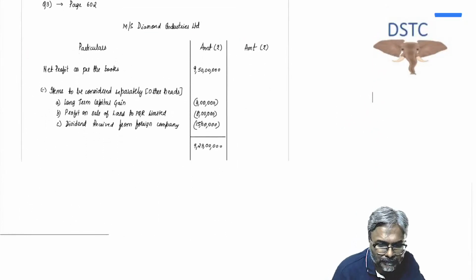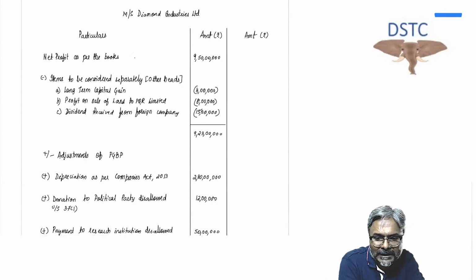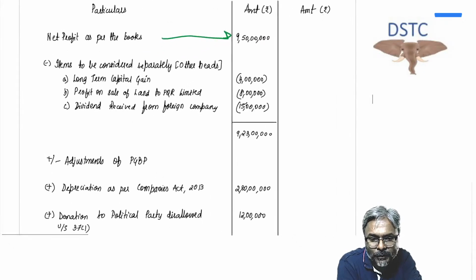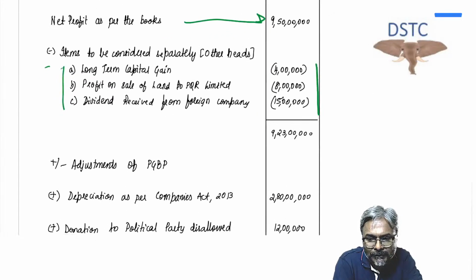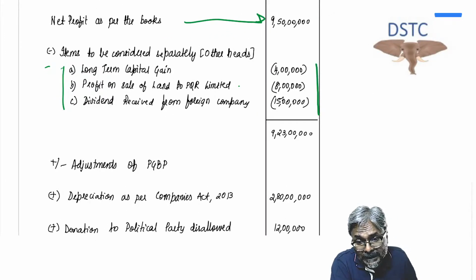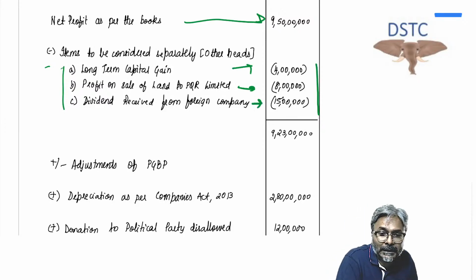Beautiful presentation. Net profit as per the books. The first thing always in your solution, students, in the total income computation, you should ensure to eliminate the income from the other heads. So what is it that you're going to eliminate? Long-term capital gains, profit on the sale of land, in this case LTCG, and thereafter dividend received from the foreign company. So there are 3 incomes which are not chargeable under the PGBP.